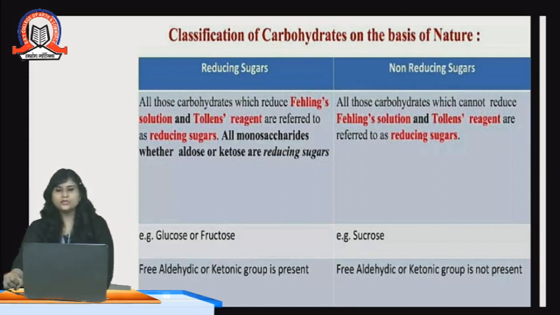Now non-reducing sugars: all those carbohydrates which cannot reduce Fehling solution and Tollens reagent are referred to as non-reducing sugars. It means they do not reduce Fehling solution and Tollens reagent at all, so they come under the category of non-reducing sugars. The example is sucrose, and a free aldehydic or ketonic group is not present in these compounds. This was about reducing sugars and non-reducing sugars.